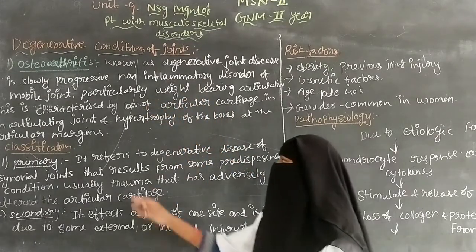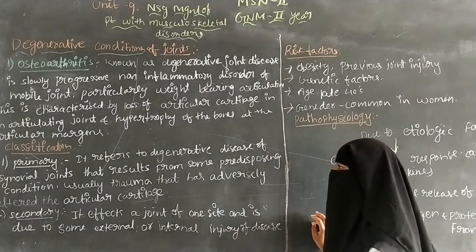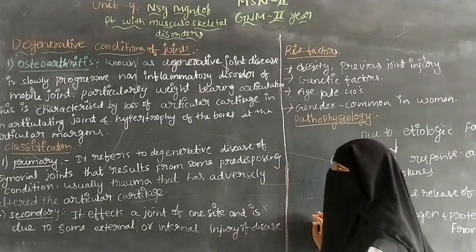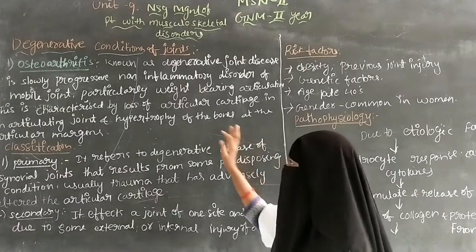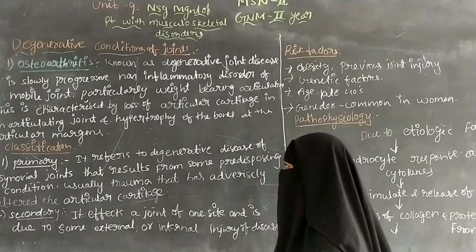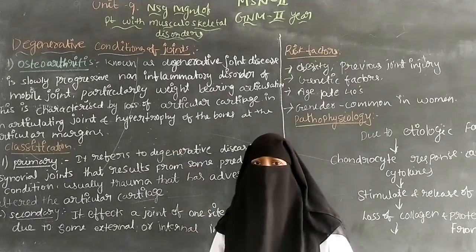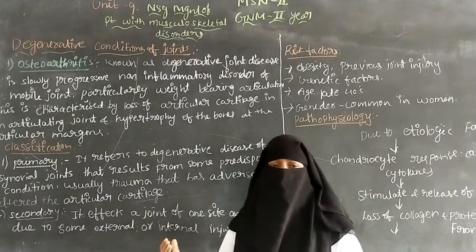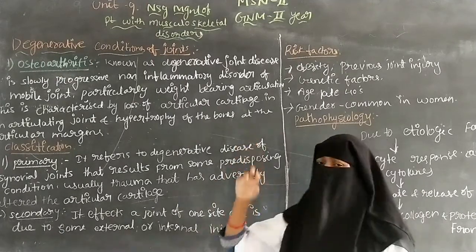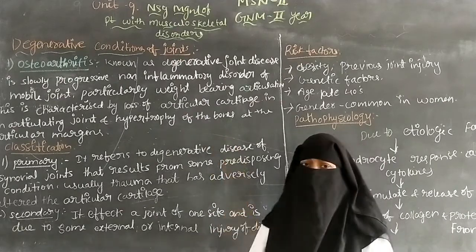osteoarthritis in the articulating joint, and hypertrophy of the bones at the articular margins. Hypertrophy means extra bone formation occurs around the affected joint, otherwise changes occur in cell growth.